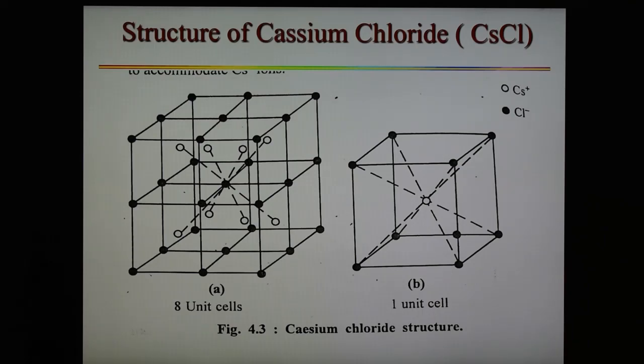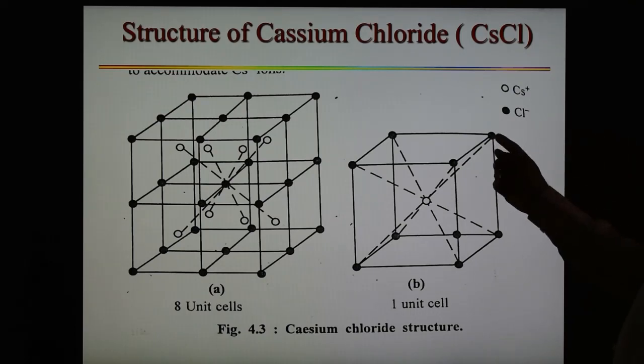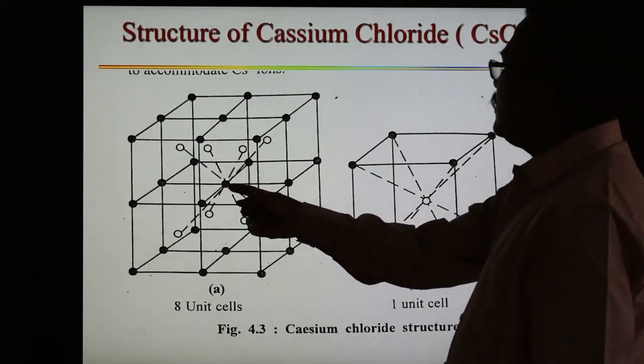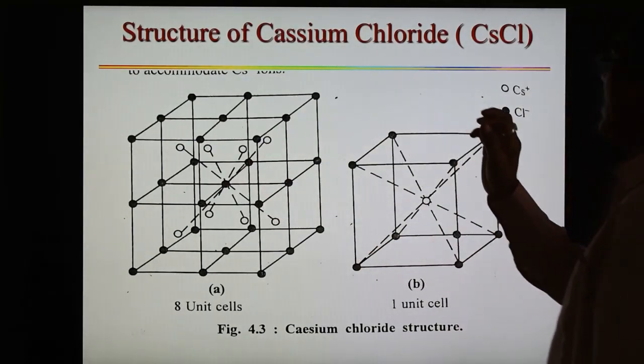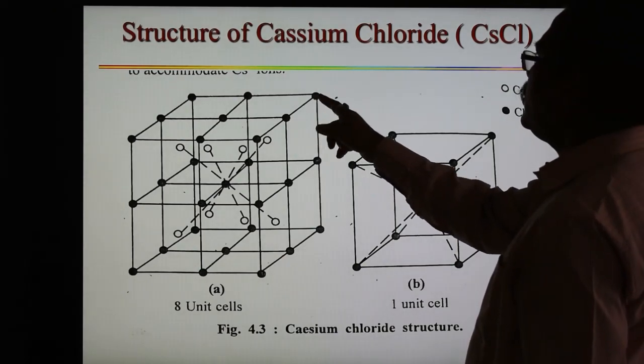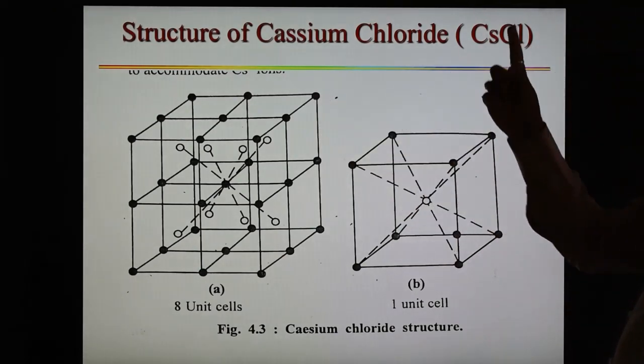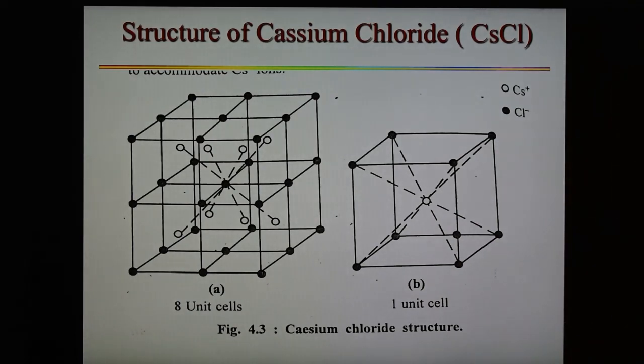As we have seen, in case of NaCl there are 4 molecules of NaCl per unit cell, but in case of cesium chloride, 1 molecule of cesium chloride is present per unit cell. As we know, chloride ions are present at the corners, and there are a total of 8 corners, so 8 into 1 by 8. The chloride ions at the corners can be shared with 8 other unit cells. Therefore the per cube contribution is 1 by 8. Total corners are 8, so 8 into 1 by 8, so total is 1 chloride ion.